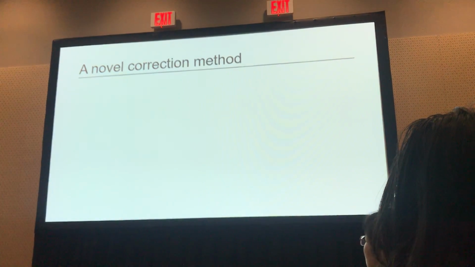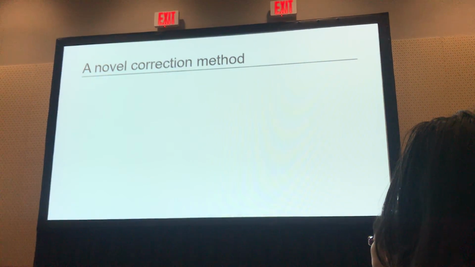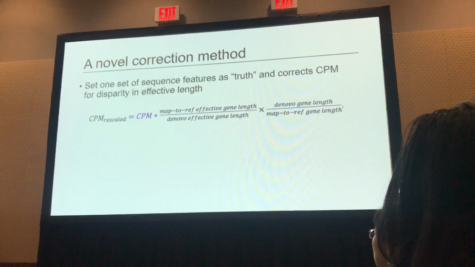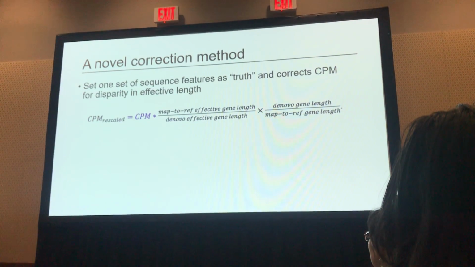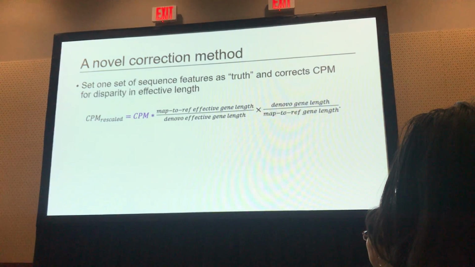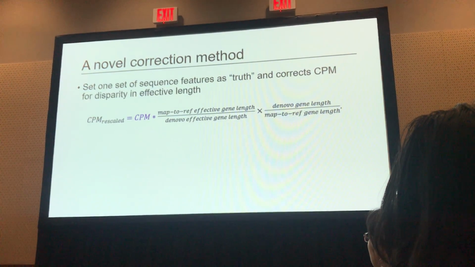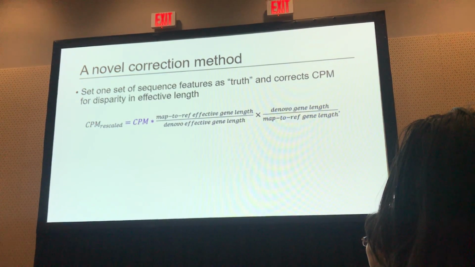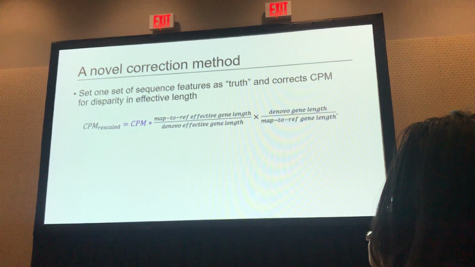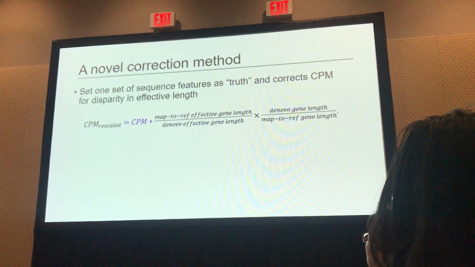We propose a novel correction method based upon this problem, and it is very tailored for transcriptome assemblies. We set one set of features as a truth, and we adjust effective lengths to that based upon the disparity in effective length for a set of contigs that maps to a specific gene, or 2 sets of contigs from 2 assemblies, or 2 methods, that belong to a certain gene.